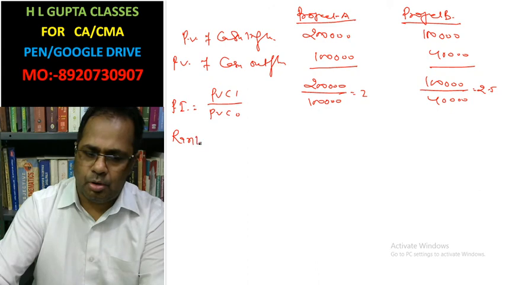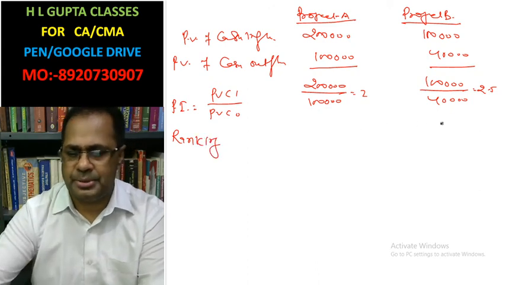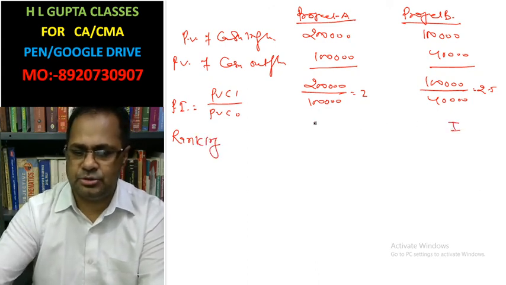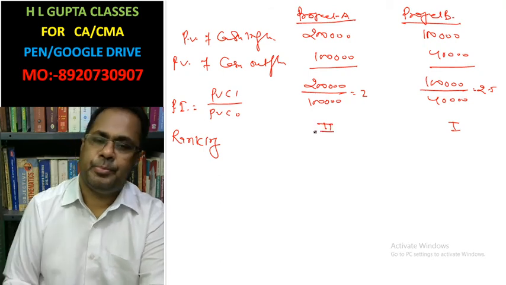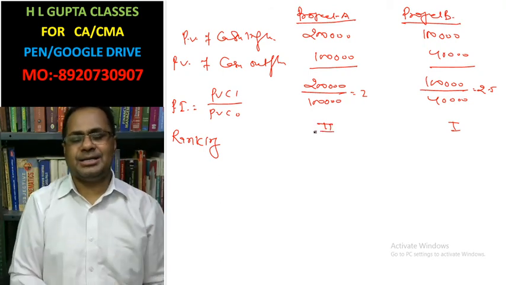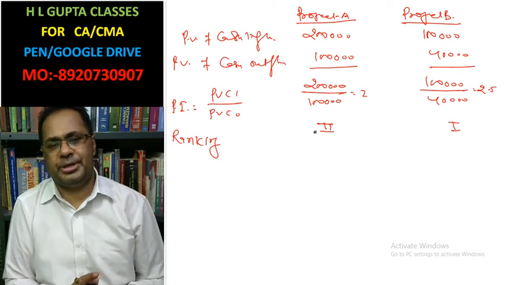Ranking on the basis of PI: project A is the second rank and project B is the first rank, because project B has the highest profitability index. That's why project B is selected.